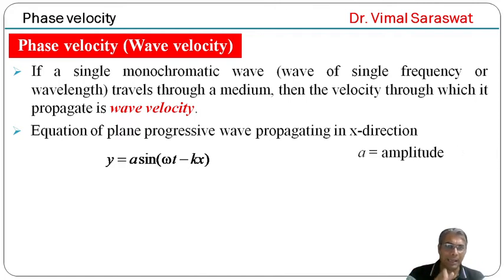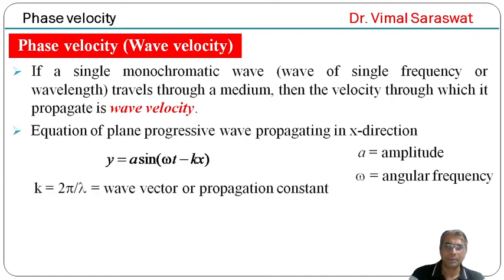Here a is the amplitude, omega is the angular frequency, and k is the wave vector or propagation vector, and k equal to 2 pi by lambda.